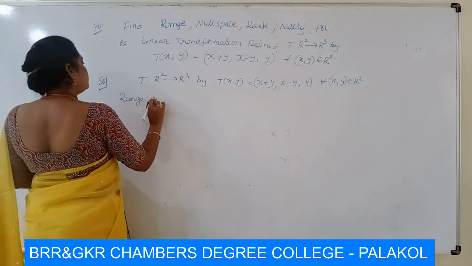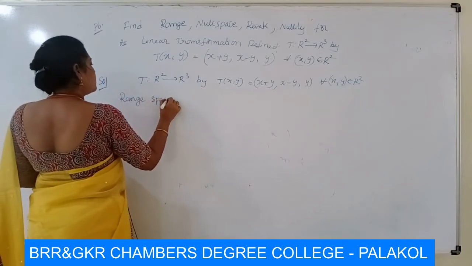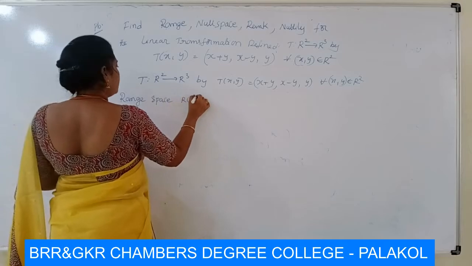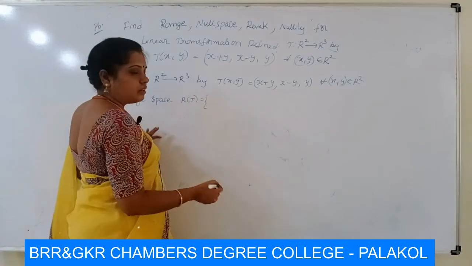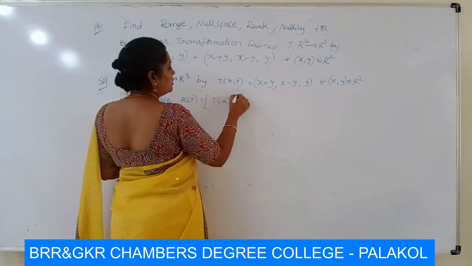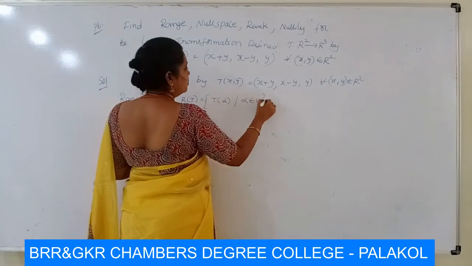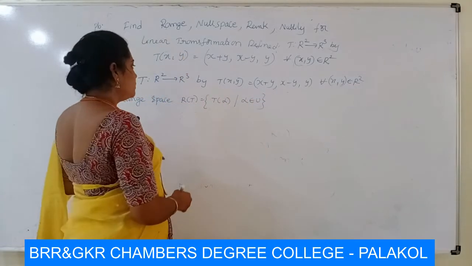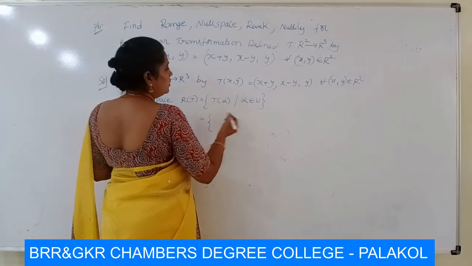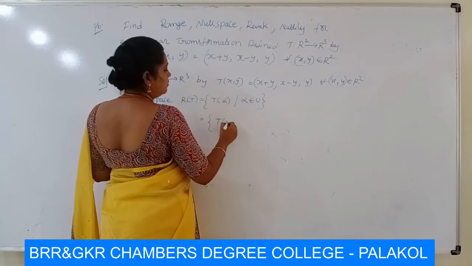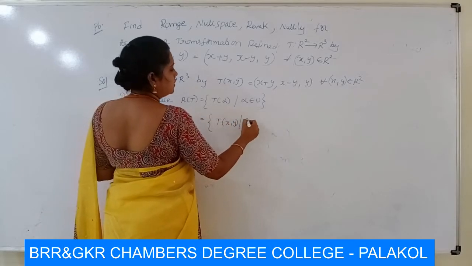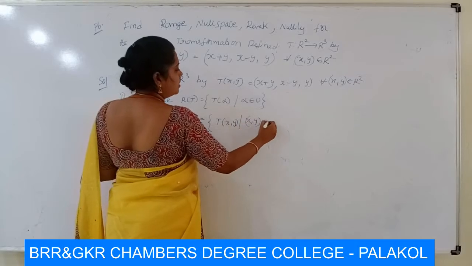R of T can be written as the set of T of alpha such that alpha belongs to U. So here we take T of (x, y) such that (x, y) belongs to R square.